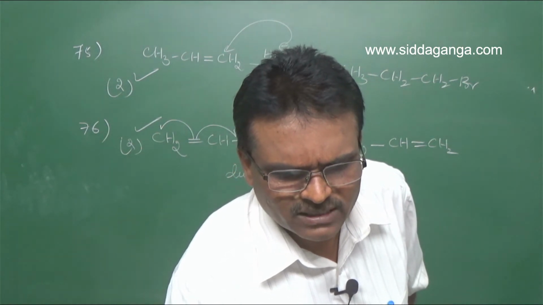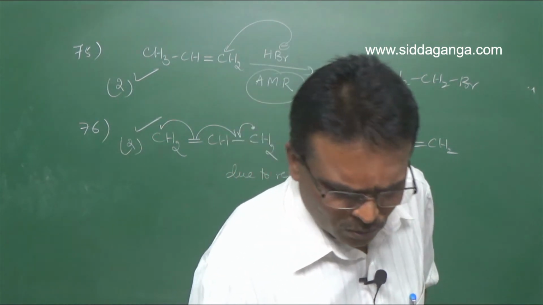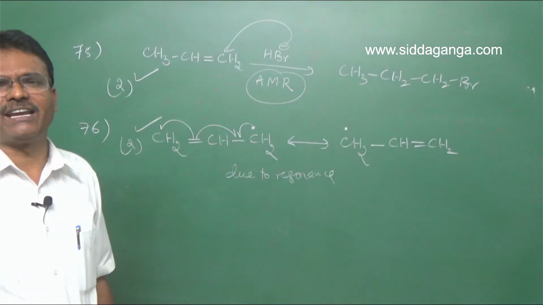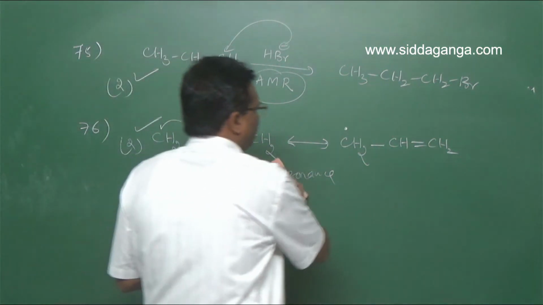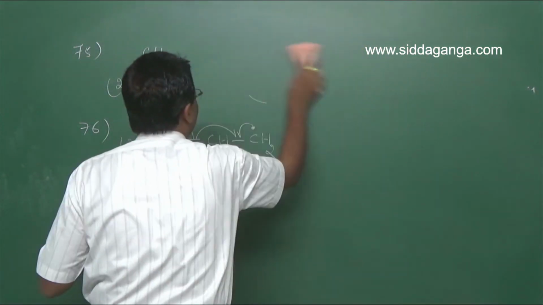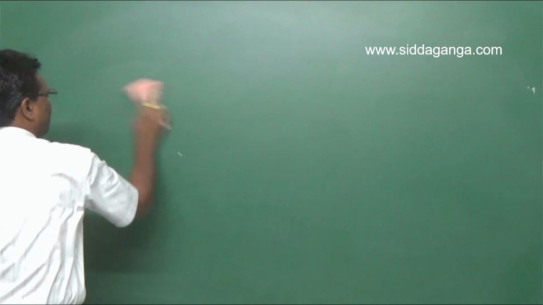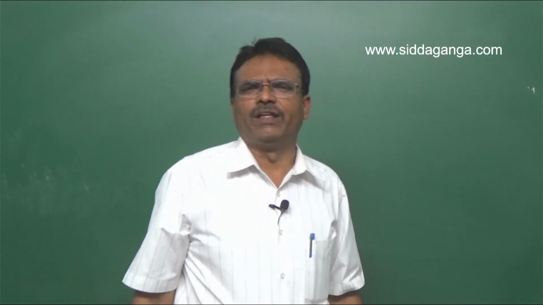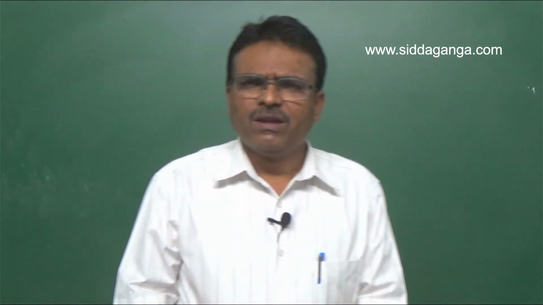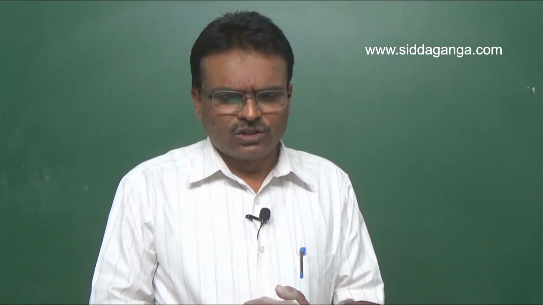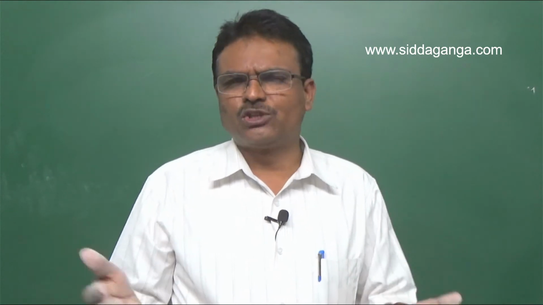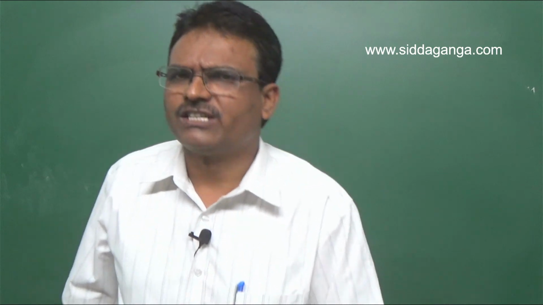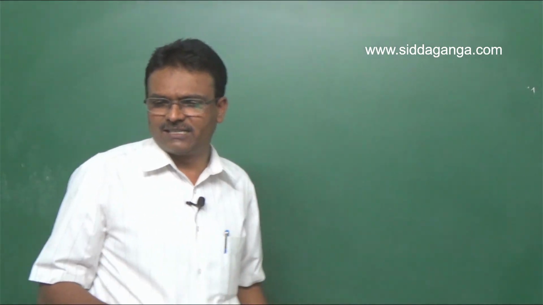Next, question number 77. Which of the following halogen exchange reactions will occur in acetone? See, alkyl chlorides or alkyl bromides, when they are treated with sodium iodide in acetone, chlorides are converted into iodides.